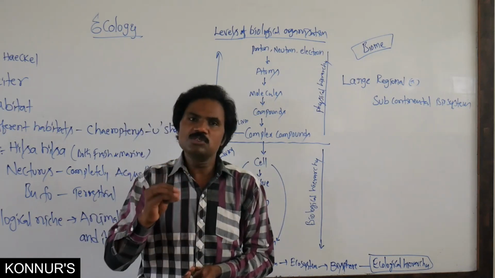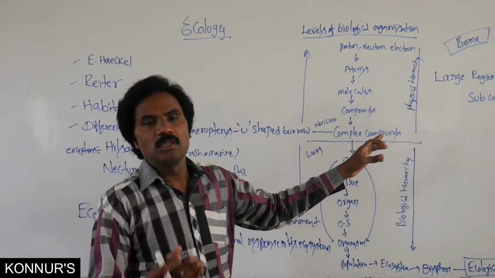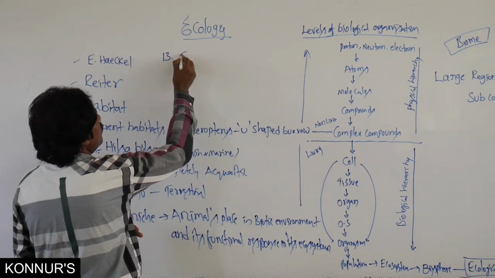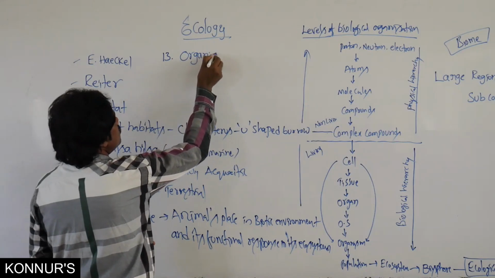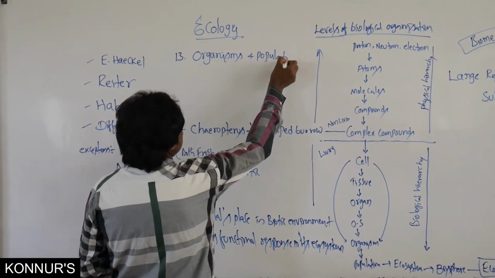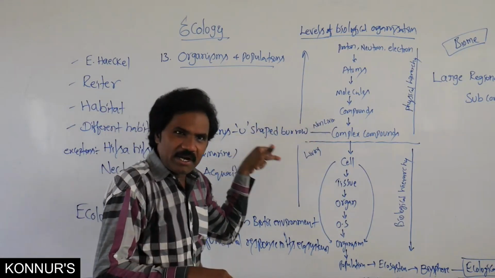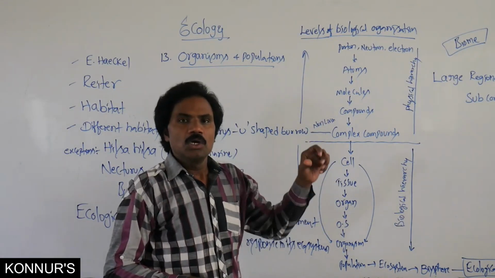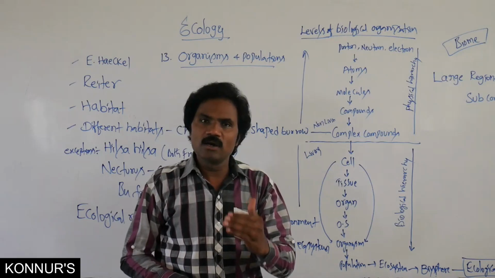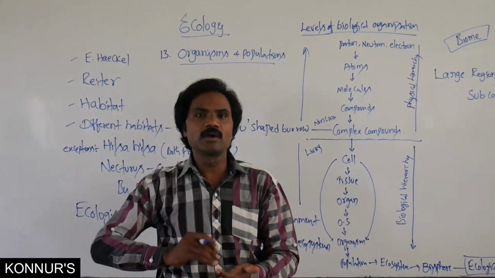The first chapter they have given in this unit is organisms and population. After learning all this introduction, we start the original topic, organisms and population. Just now I said what is meant by organism: this is the basic unit of the ecological hierarchy.